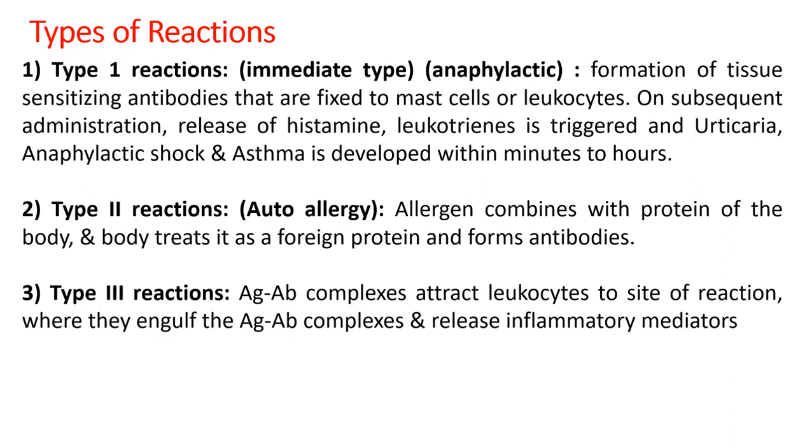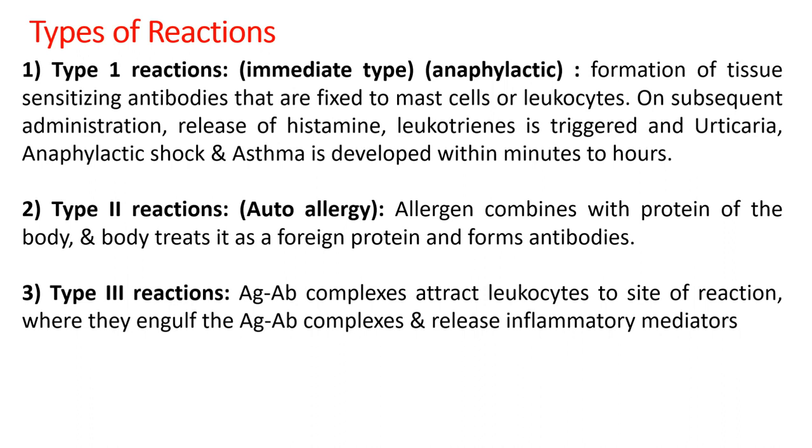The third type of reaction is wherein antigen antibody complexes attract the leukocytes. We know leukocytes, generally lymphocytes and monocytes, the agranulocytes, have an ability of diapedesis. That means they can travel outside the blood capillaries to certain target tissue.